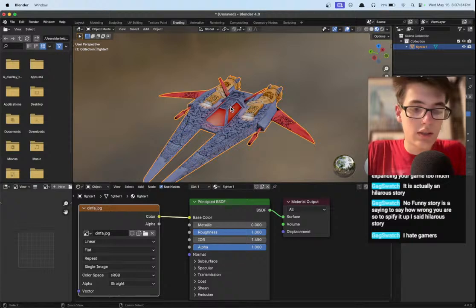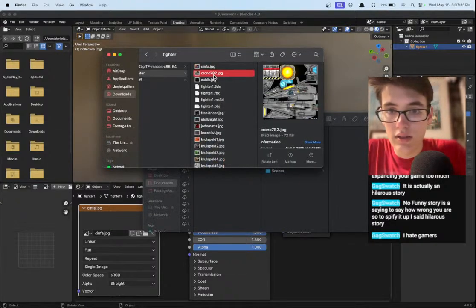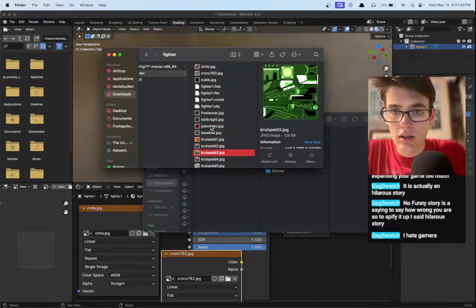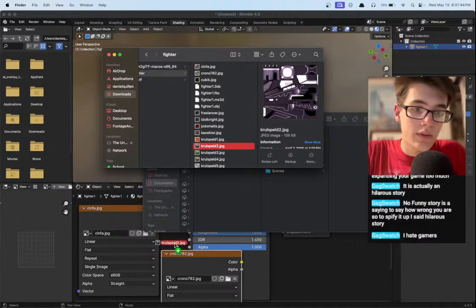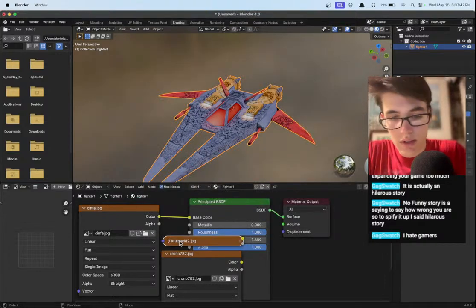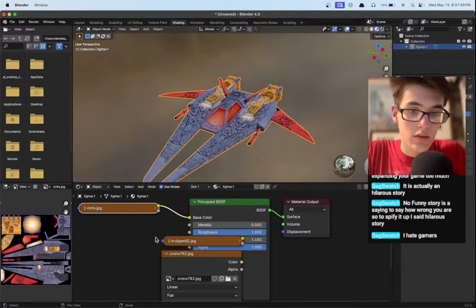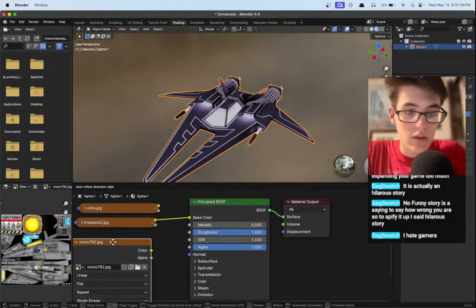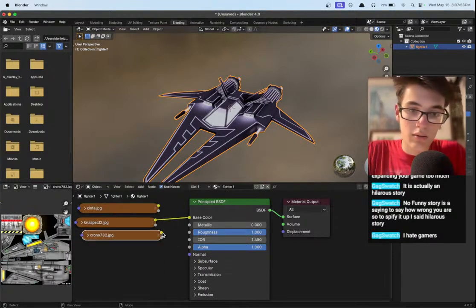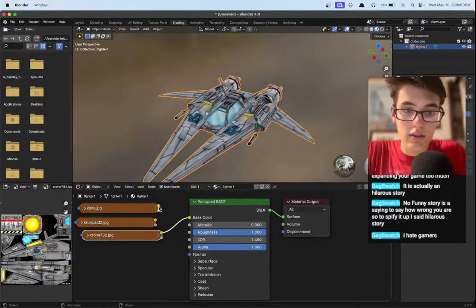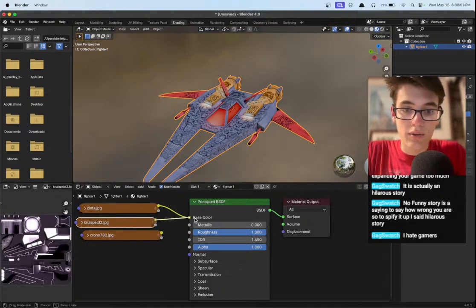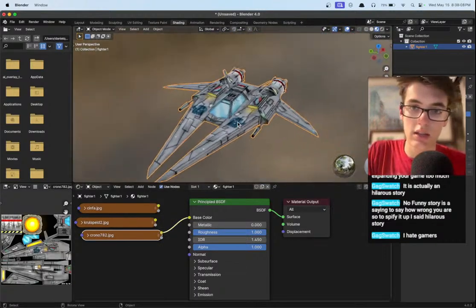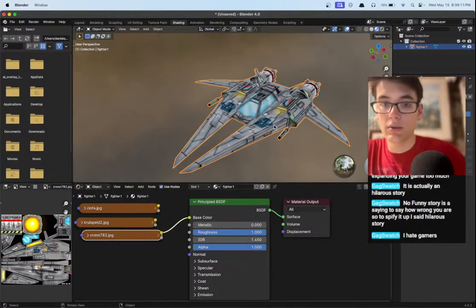So yeah, and then we can experiment with different textures just by grabbing these other textures and throwing them in here. That looks promising. That one looks kind of cool. There we go. Let's try it between those three. Hopefully one of them will work out. Okay, not bad, not bad. We've got the original one, which is kind of gray, silver, and red. Looks kind of fancy. We got the black one, looks kind of stealth, and then we got the gray one, which looks kind of like just a classic spaceship. Let's go ahead and go with the gray one because I kind of like that.